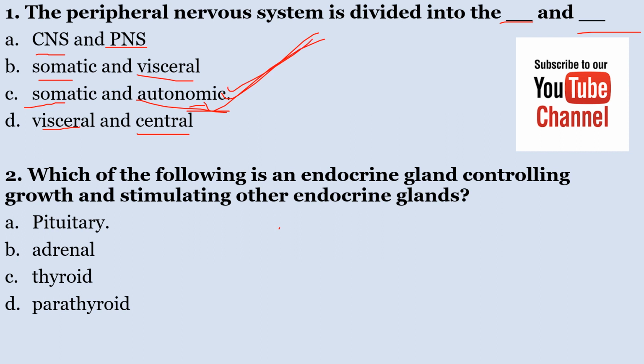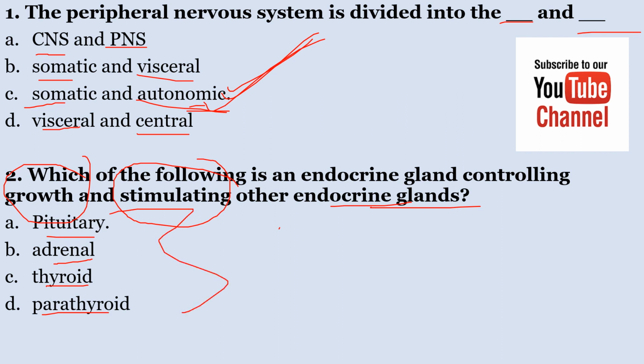Number 2, which of the following is an endocrine gland controlling growth and stimulating other endocrine glands? A, pituitary. B, adrenal. C, thyroid. D, parathyroid. You realize from the 4 options, the key word here is growth and stimulating other endocrine glands.